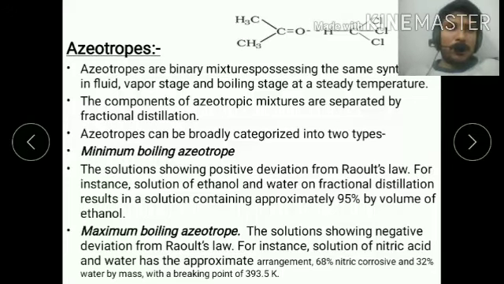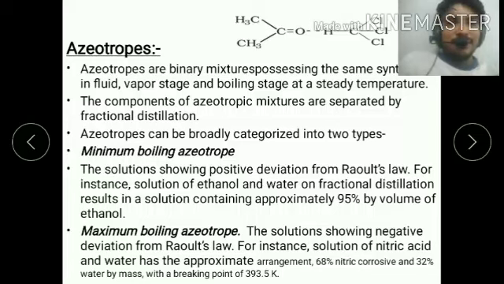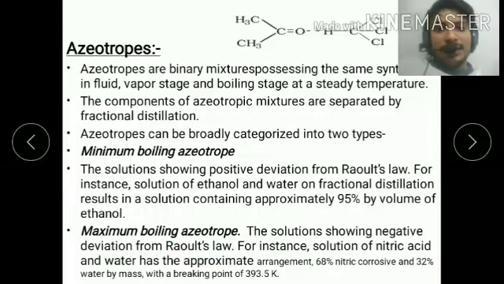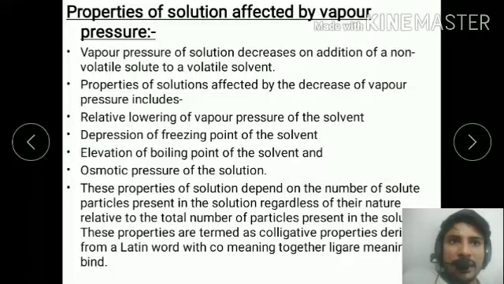Now, maximum boiling azeotropes. What is the meaning? A solution showing negative deviation from Raoult's law is called a maximum boiling azeotrope. What is an example of a maximum boiling azeotrope? A mixture of nitric acid and water is called a maximum boiling azeotrope. Okay, maximum boiling azeotropes, minimum boiling azeotropes. Now move to the next slide.